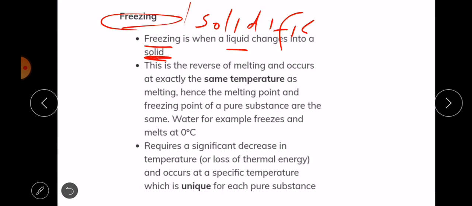All right. So we can call it solidification or freezing. It is changing from liquid to a solid. This is the reverse of melting and occurs at exactly the same temperature as melting. So the temperature of freezing is the same as the temperature of melting. For example, the melting point of water is 0 degrees Celsius, and also the freezing point of water is 0 degrees Celsius. Freezing requires a significant decrease in temperature.